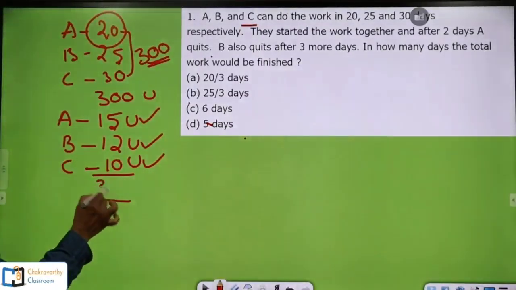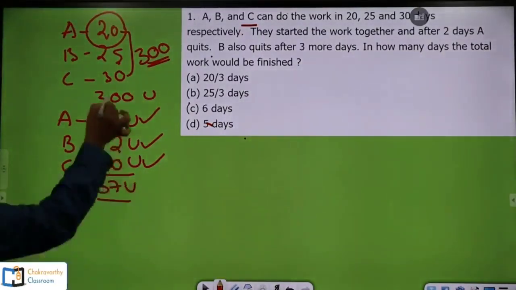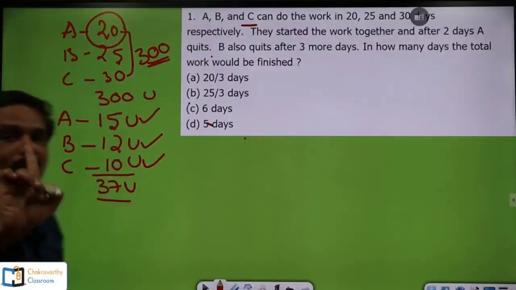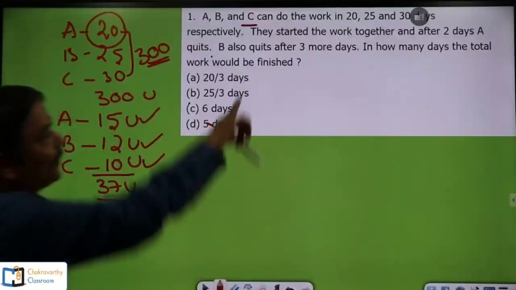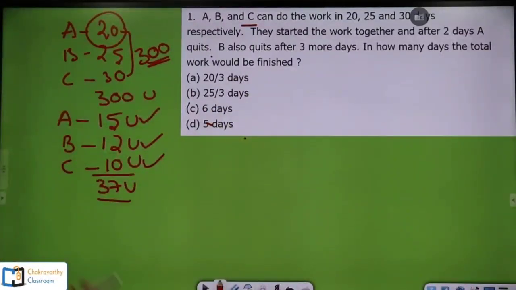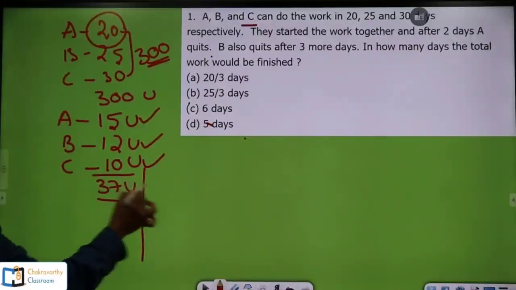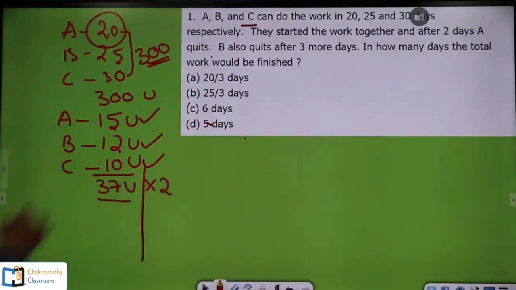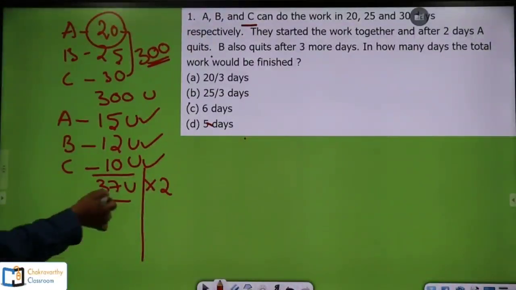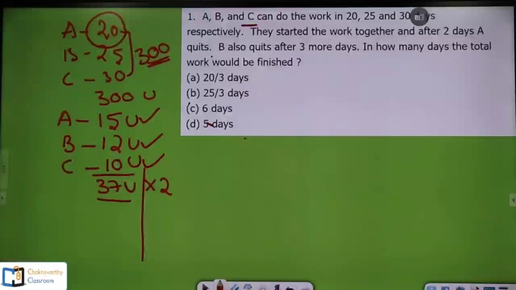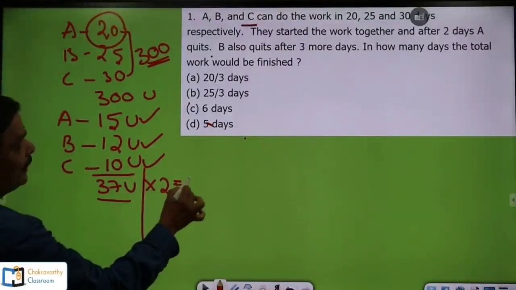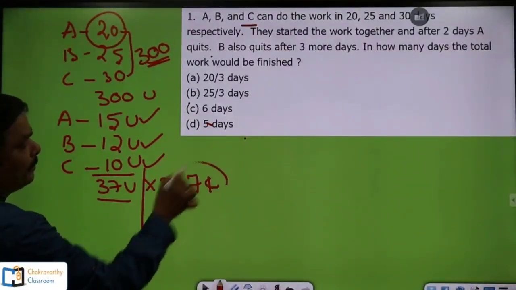So 37 units of work can be done by all the three together in 1 day. They work for 2 days. Now obviously the work done by all the three in 2 days is 37 units into 2. So that is 30 into 2, 60, 7 into 2, 14. So that is 74 units of work has been completed.